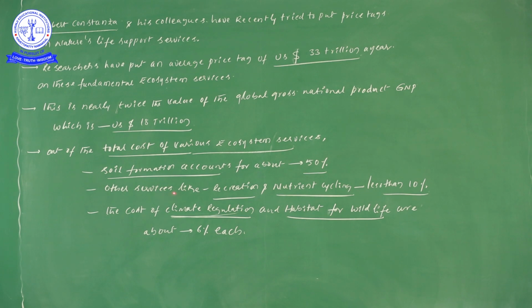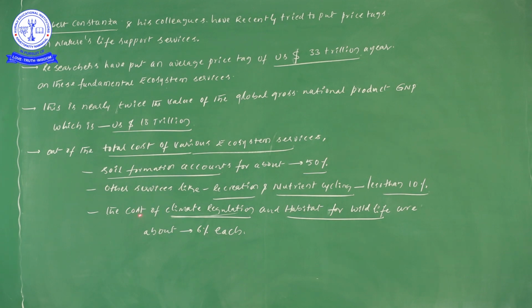For other services, recreation and nutrient cycling, the value given is less than 10%.